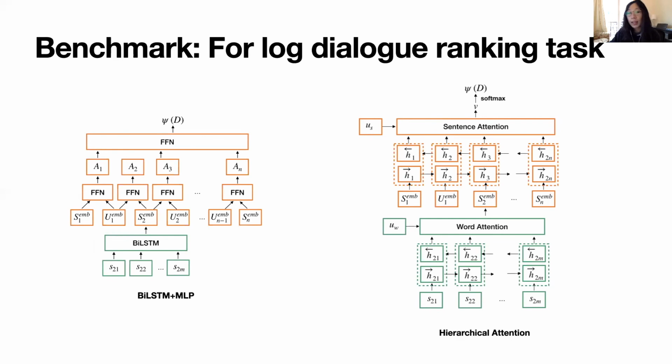The second baseline is called hierarchical attention. We simply use 2 levels of bidirectional LSTM, word level and dialogue level, to encode each utterance and the entire dialogue respectively. On top of that, we applied a feed-forward neural network followed by a sigmoid activation to the embeddings of the dialogues and predict the ranking score for the dialogue.